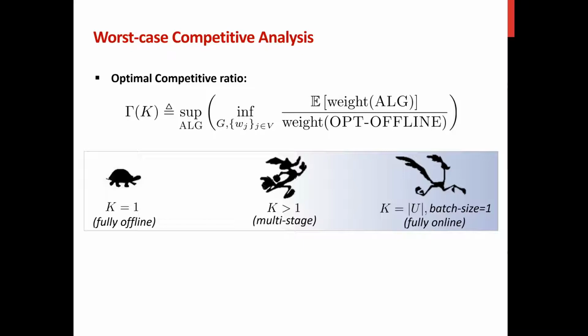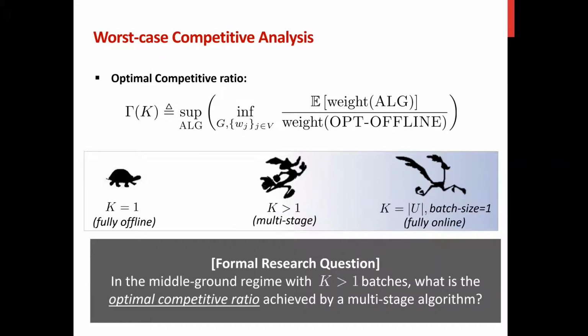Let me remind you that when capital K equals 1, when there is only a single stage, this problem is a fully offline problem. And when the number of stages equals the number of demand vertices, and every batch size equals 1, this corresponds to the fully online problem. Our formal research question is: in the middle-ground regime of K batches, what is the optimal competitive ratio?